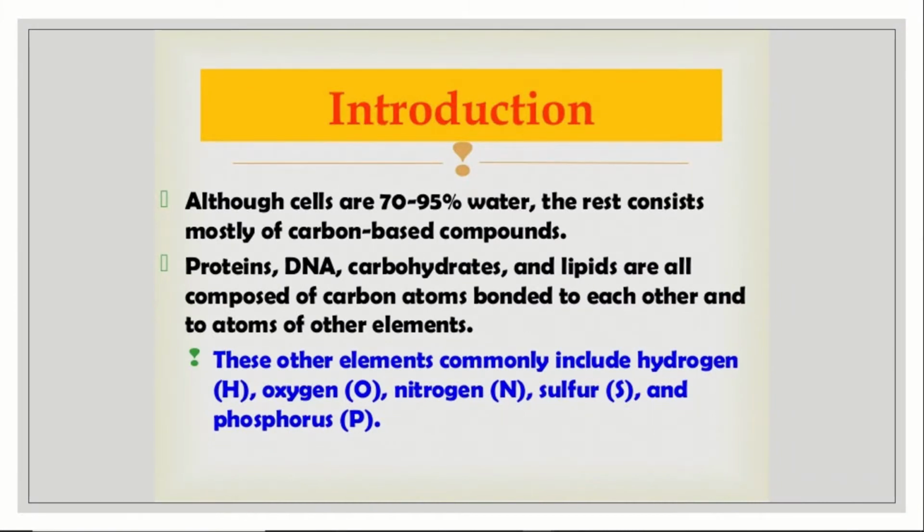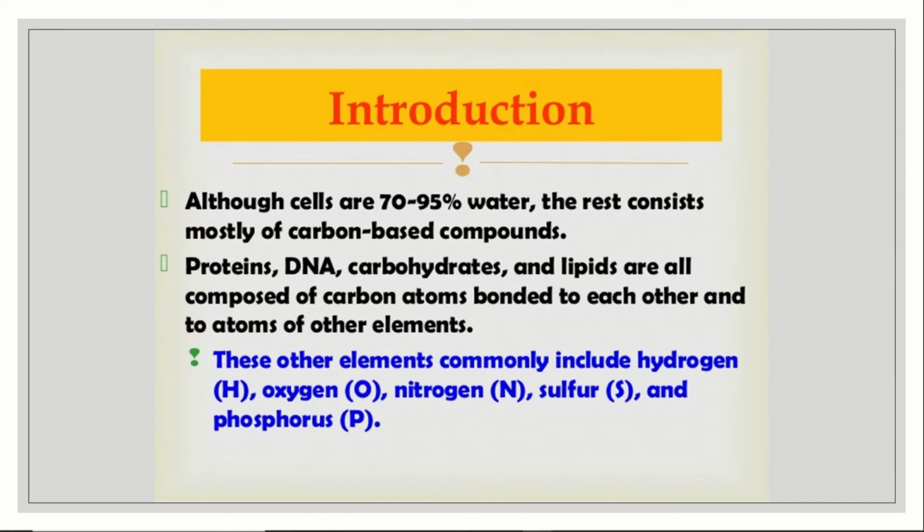Introduction. Although our cells are 70 to 95% of water, the rest of our body consists mostly of carbon-based compounds. So carbon and its compounds are a very important topic, since most of the things in the whole world are made up of carbon itself.